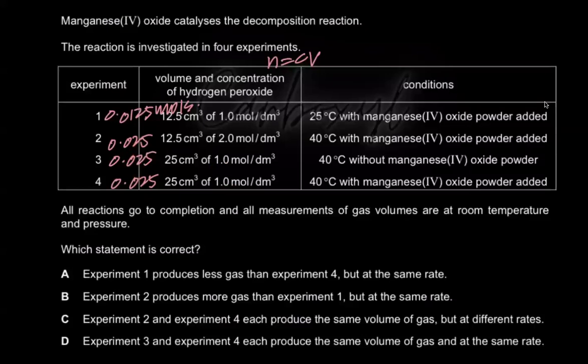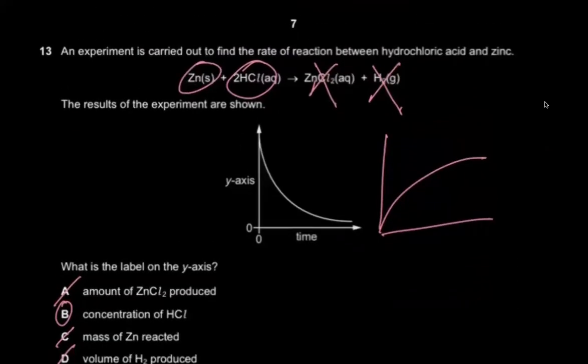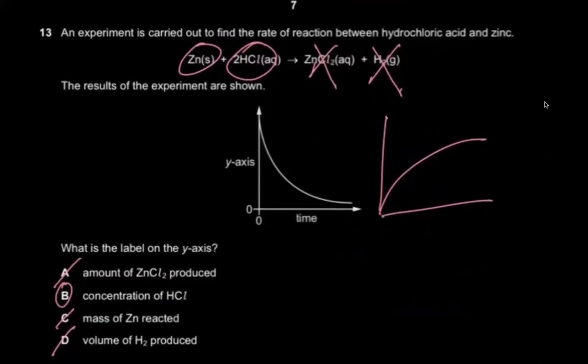Sir, zinc is still present in the beaker. That is why the mass remains the same. I don't want this MCQ. Zinc is still present in the beaker? No, it does not say that zinc is present, right? It is not specifying which reactant is in excess or which is limiting.